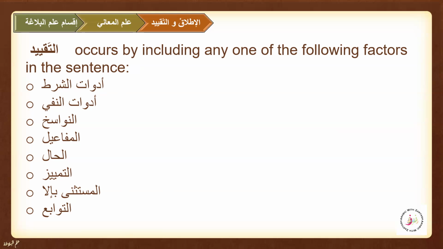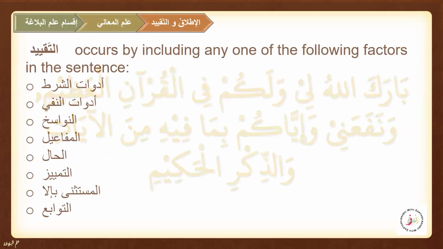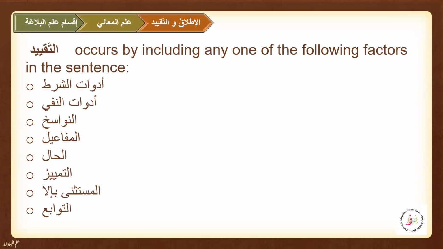So when we have al-itlaq or taqeed, these are all Arabic terms used for the extra elements other than mubtada or khabar, or other than musnad ilay in the sentences.